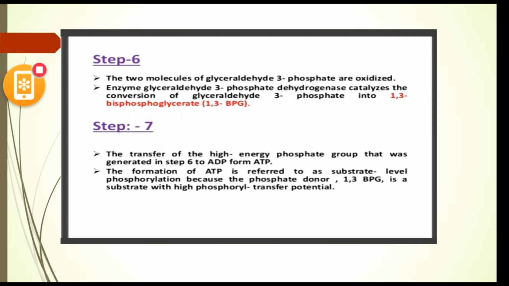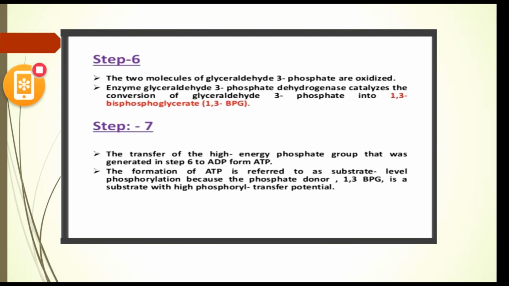Next, the process is step number 6. Here the two molecules of glyceraldehyde 3 phosphate are oxidized, and this step is also known as oxidation. Oxidation of glyceraldehyde 3 phosphate is the only oxidation reaction in glycolysis. Here glyceraldehyde 3 phosphate and NAD plus, in the presence of glyceraldehyde 3 phosphate dehydrogenase, convert to 1,3 bisphosphoglyceric acid